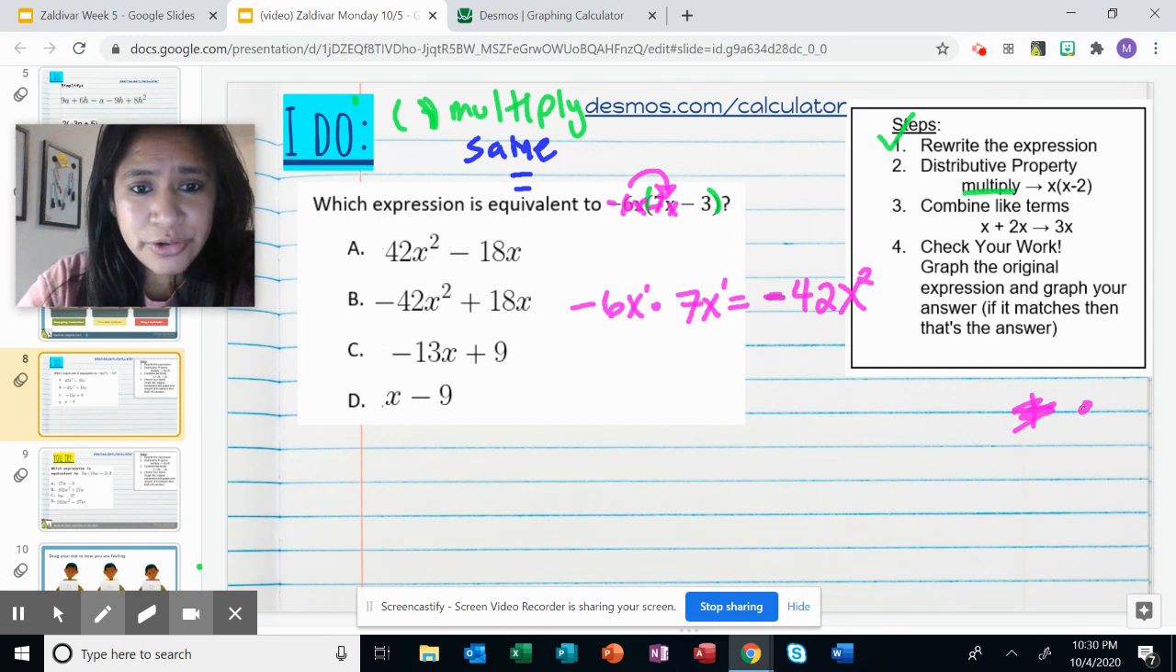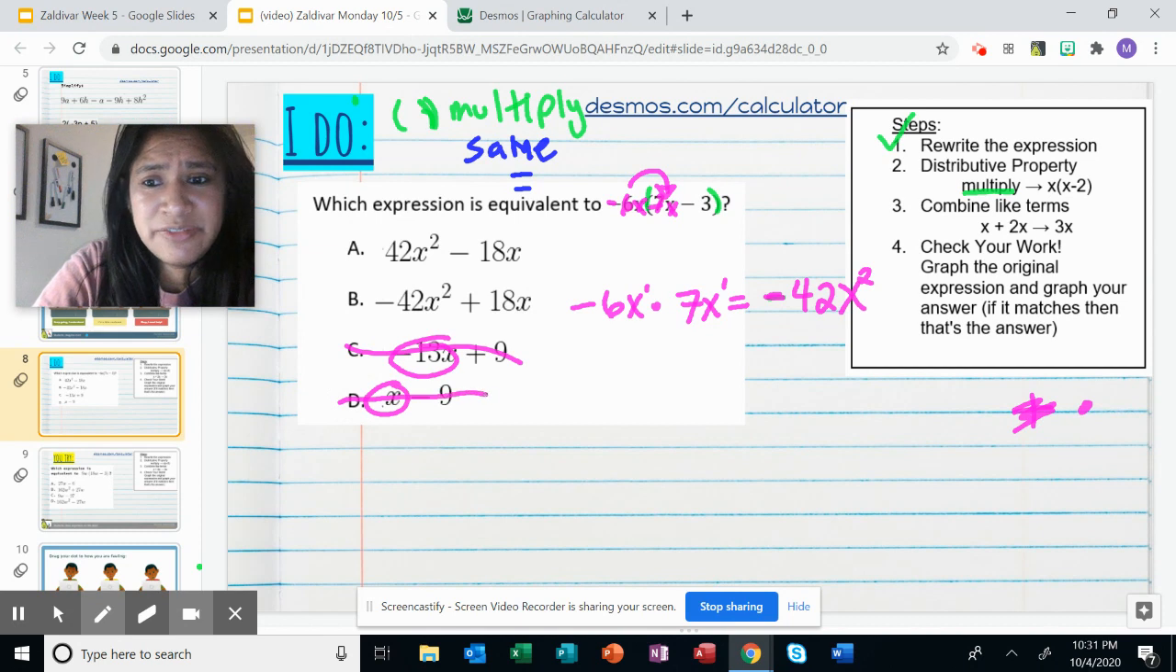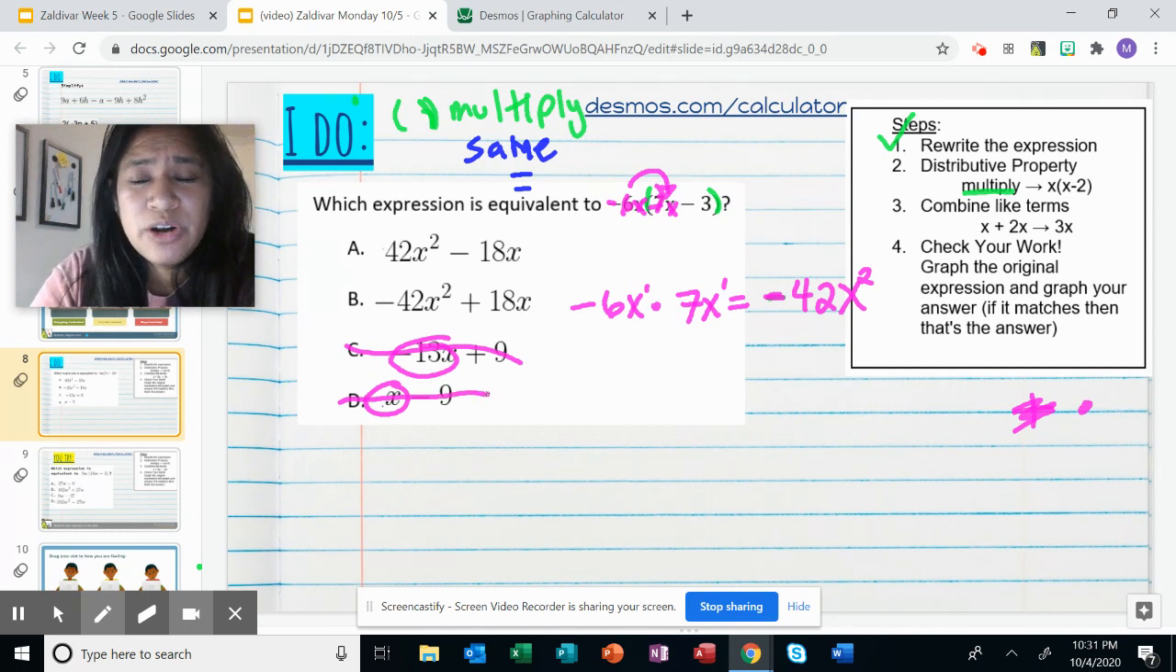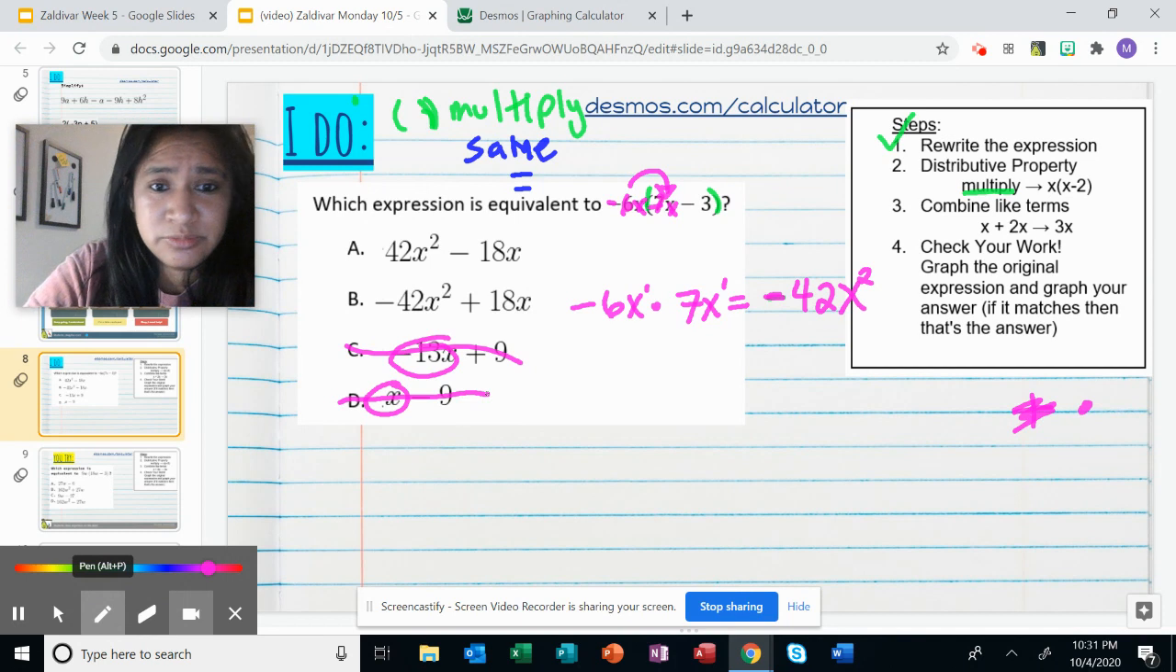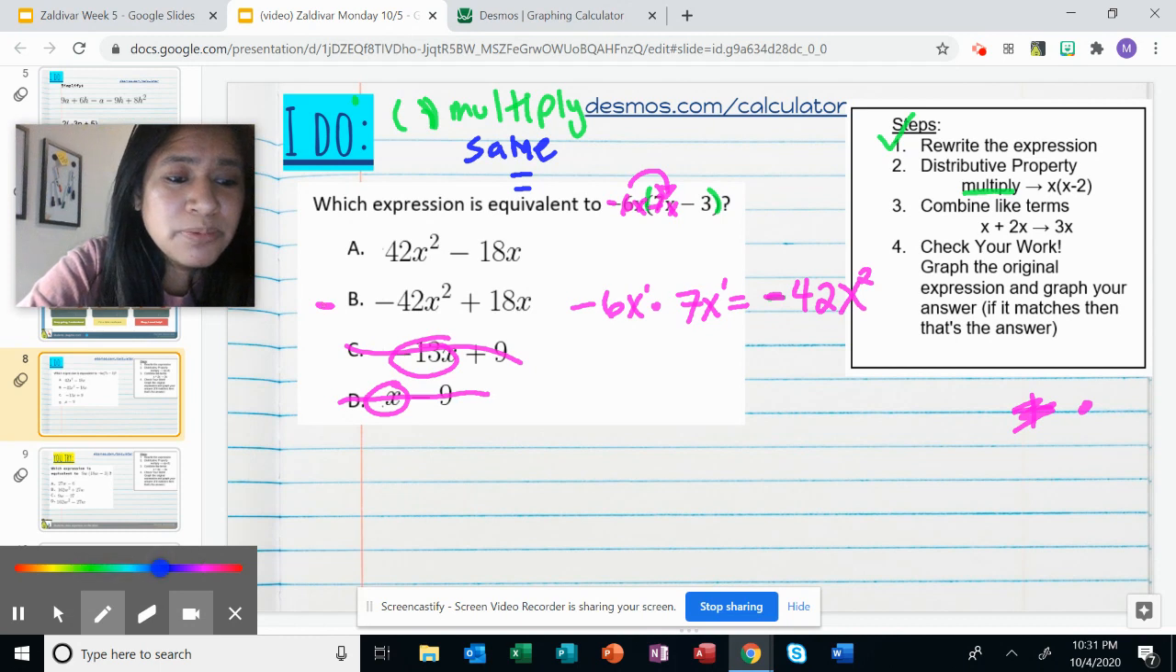All right, so looking at my answer choices, I can already eliminate this one because it has 13. And I can eliminate this one because it doesn't have that negative 42. Before I even continue, let's make sure. I have two options right now. The one that has that negative is B, but I want to make sure that's the right one, because you could have forgotten your negatives, and that would have resulted in a different answer. So let's make sure the other part is correct.